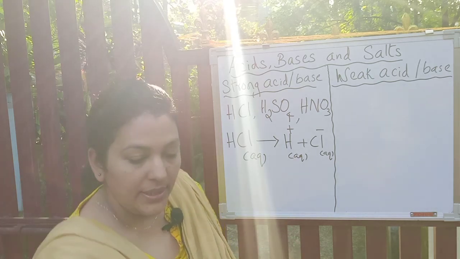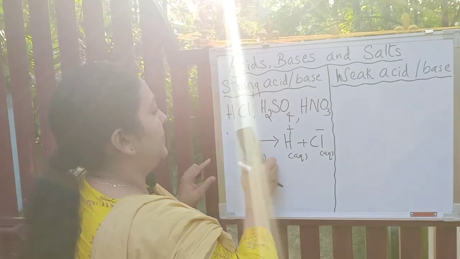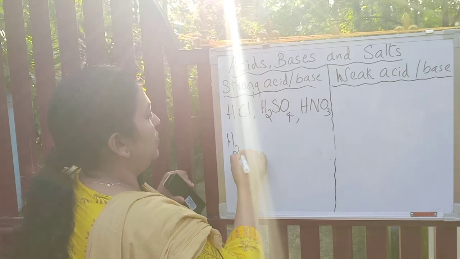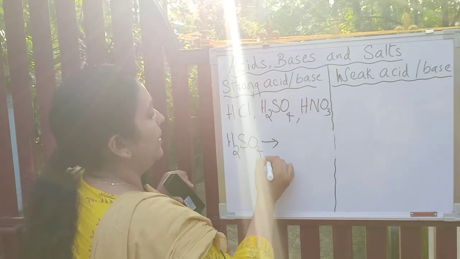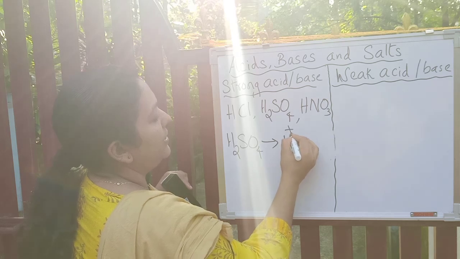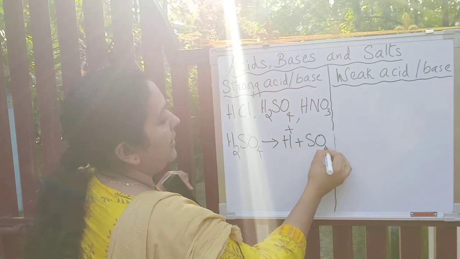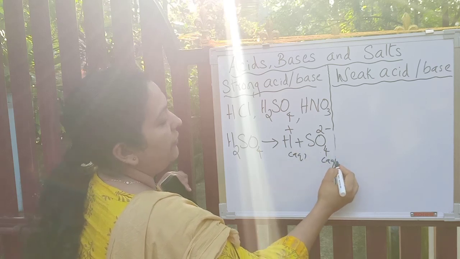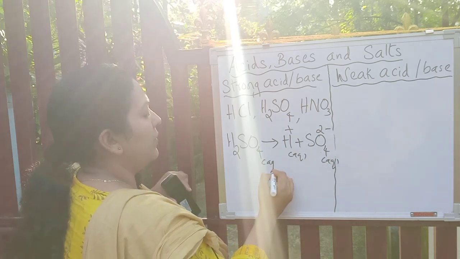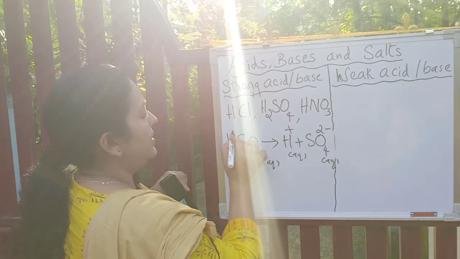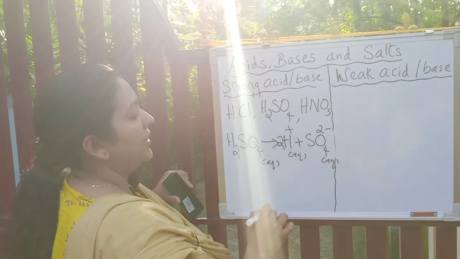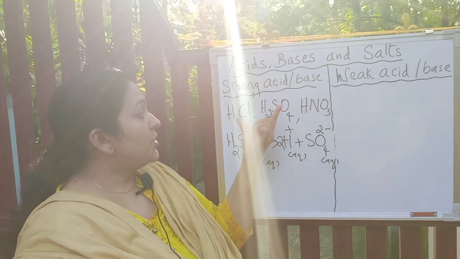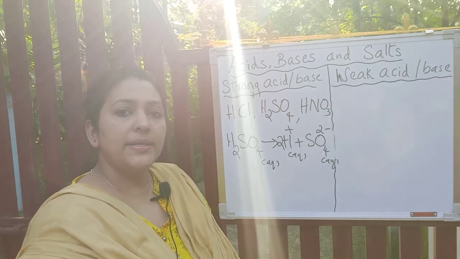Let's take the example of sulfuric acid, H2SO4. H2SO4 will split into H+ ions and sulfate SO4 2- ions. Two hydrogen atoms are there, so here also 2 hydrogen ions will be formed. You can see strong acids will ionize completely.